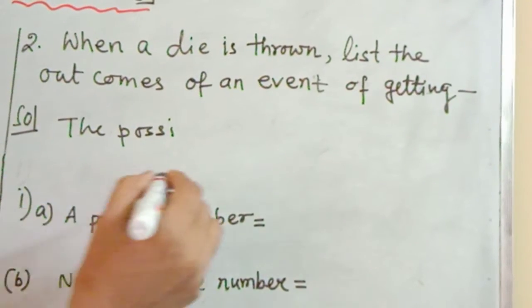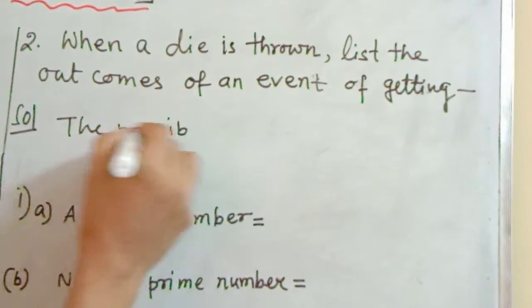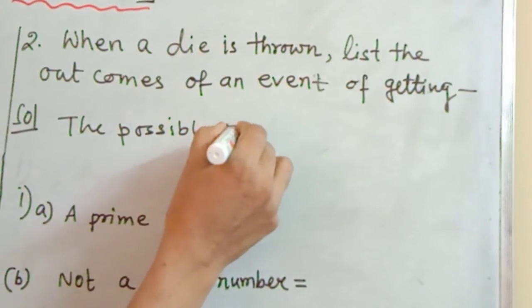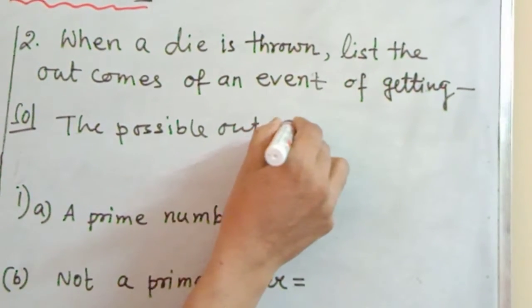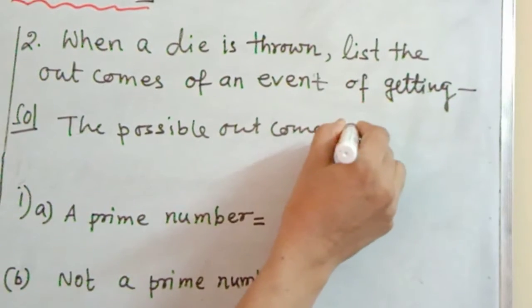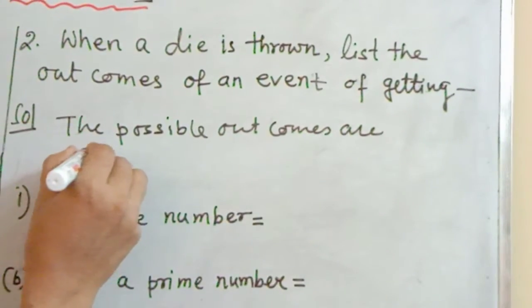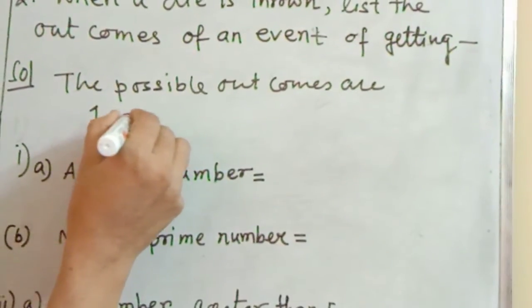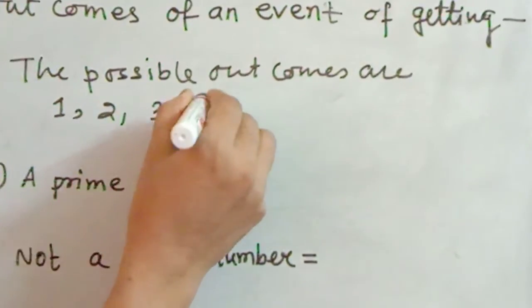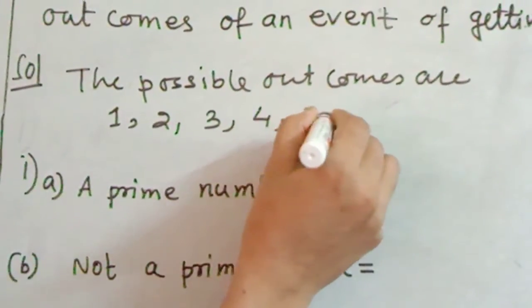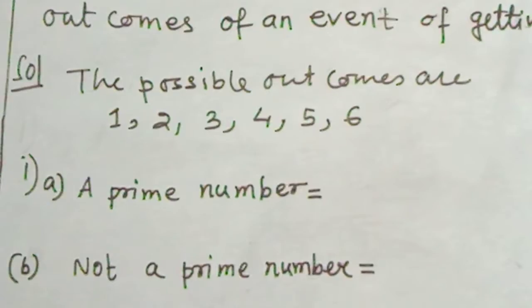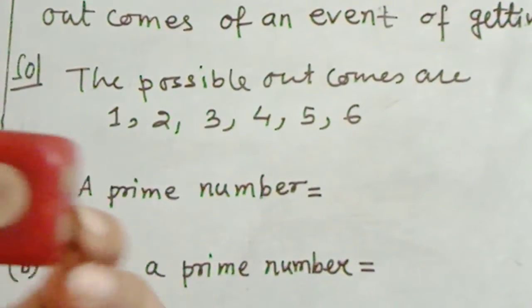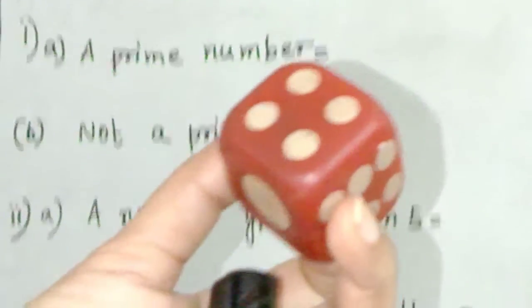The possible outcomes are 1, 2, 3, 4, 5 and 6. Did you get any more number, any number which is greater than 6?